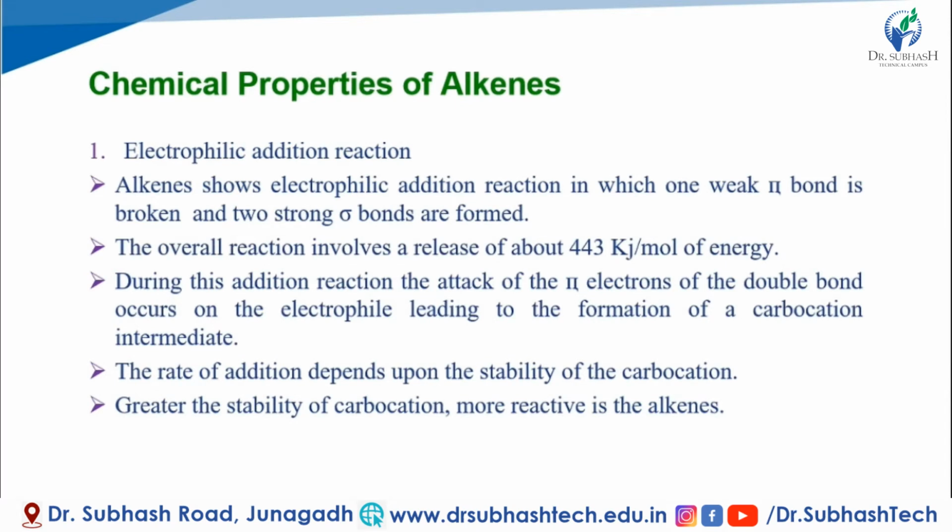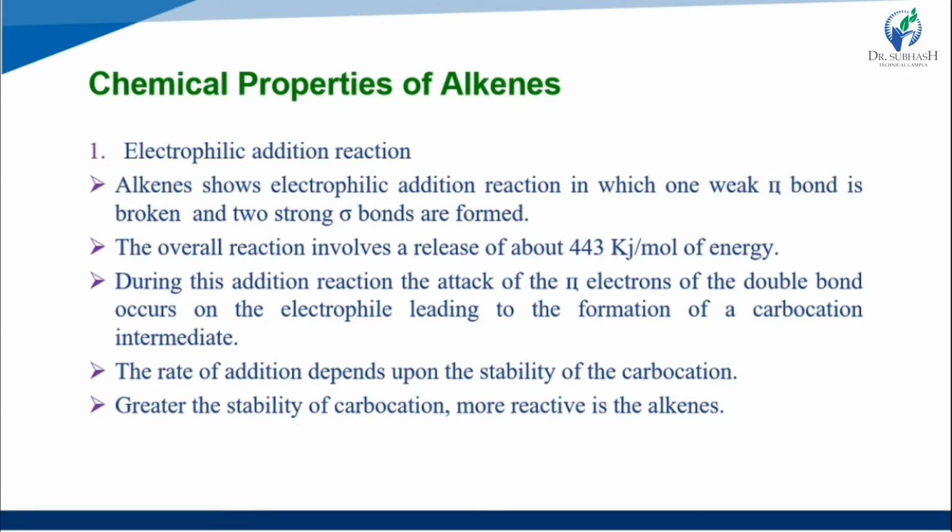In an electrophilic addition reaction, electrophiles attack any one atom and bond with that atom, that is, addition of an electrophile. That's called the electrophilic addition reaction. In alkenes, in the electrophilic addition reaction, one weak pi bond is broken and two strong sigma bonds are formed. So in this reaction, one weak pi bond breaks and two other sigma bonds are generated.